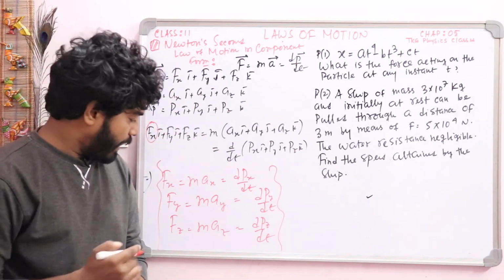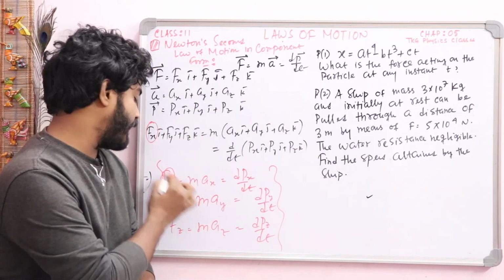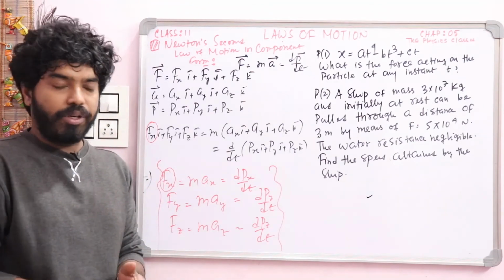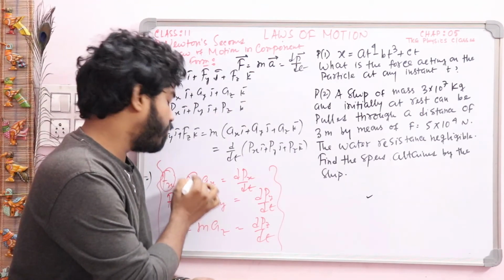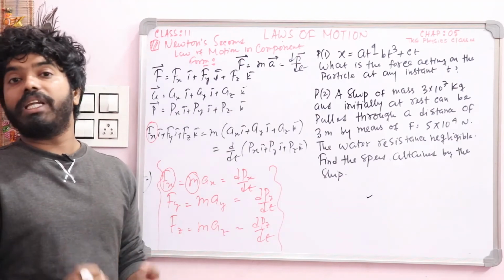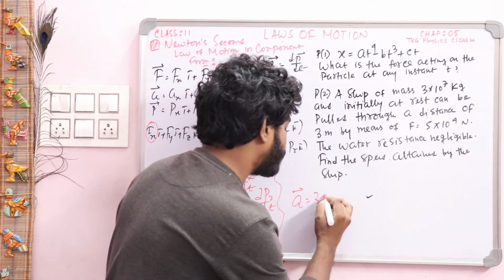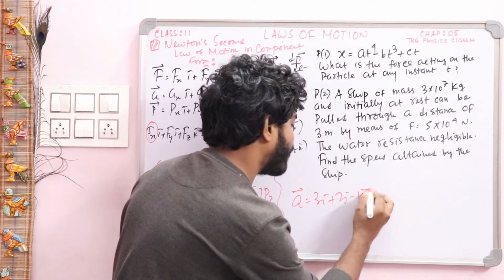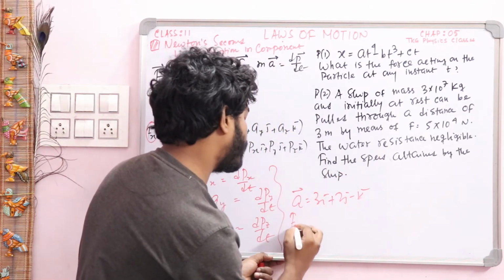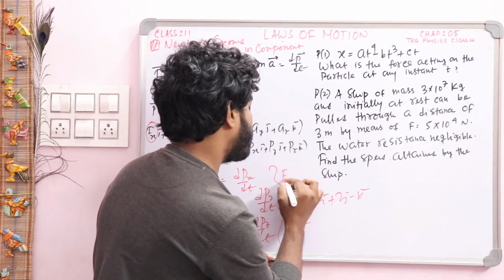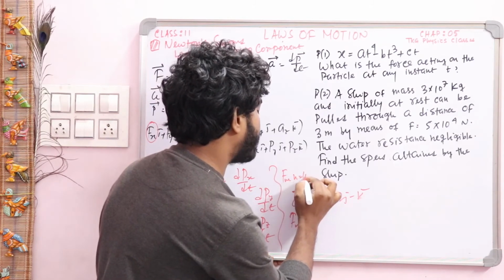You see, for finding the force x component, we have to use the magnitude of mass and the acceleration x component. Suppose acceleration a vector is given as 3 i cap plus 2 j cap minus k cap, and you have to find the value of Fx for a body of mass m equal to 10 kg.